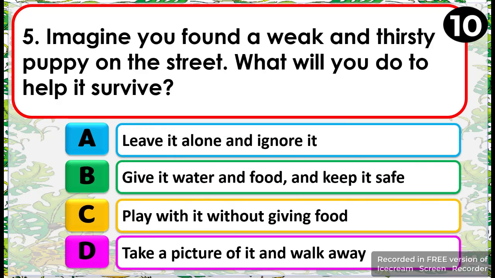Number 5. Imagine you found a weak and thirsty puppy on the street. What will you do to help it survive? A. Leave it alone and ignore it. B. Give it water and food and keep it safe. C. Play with it without giving food. D. Take a picture of it and walk away.